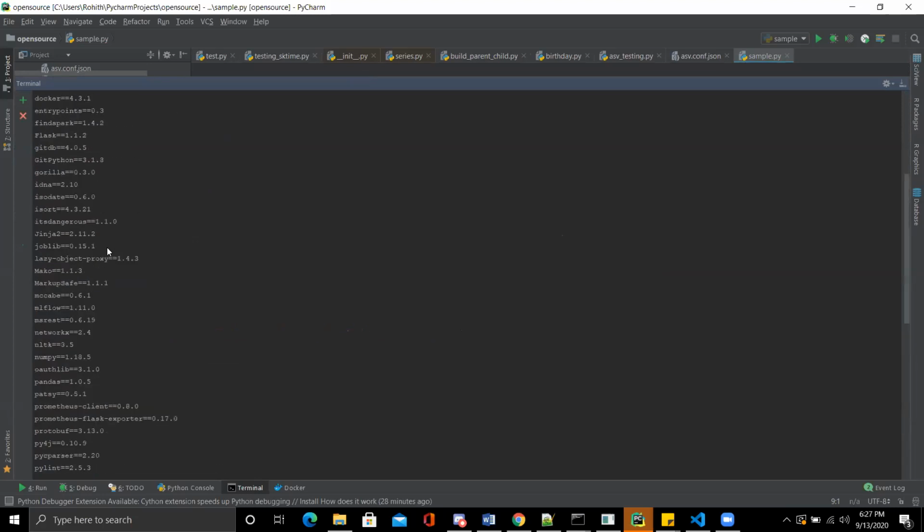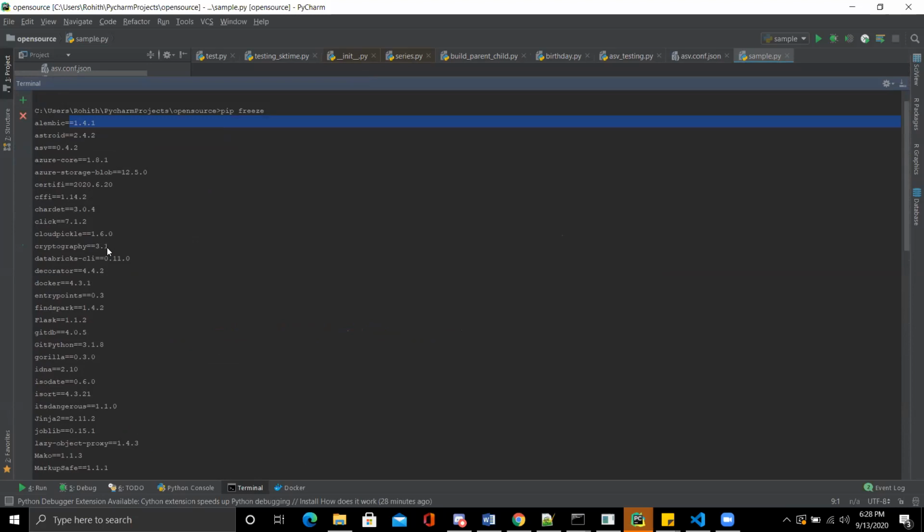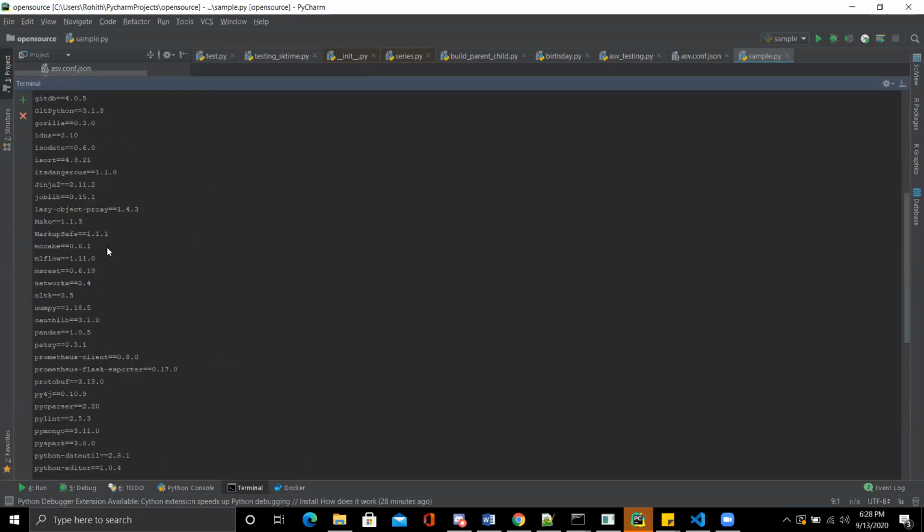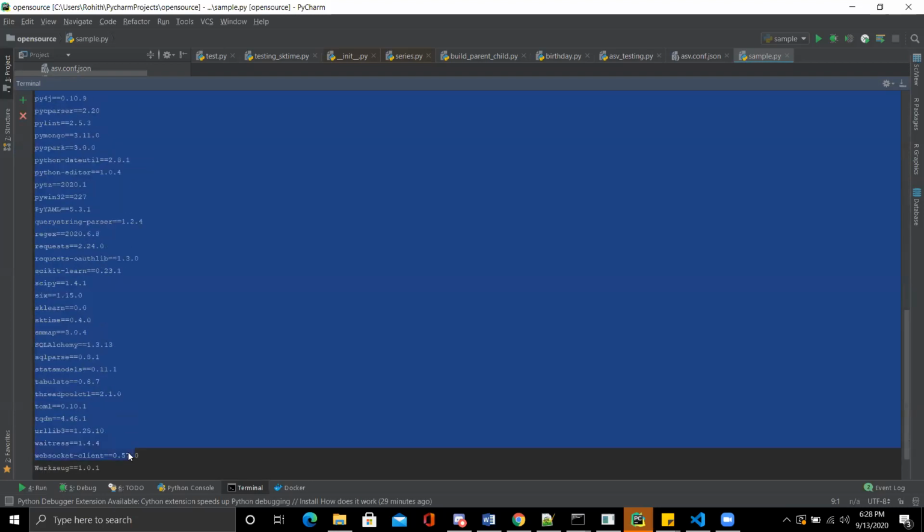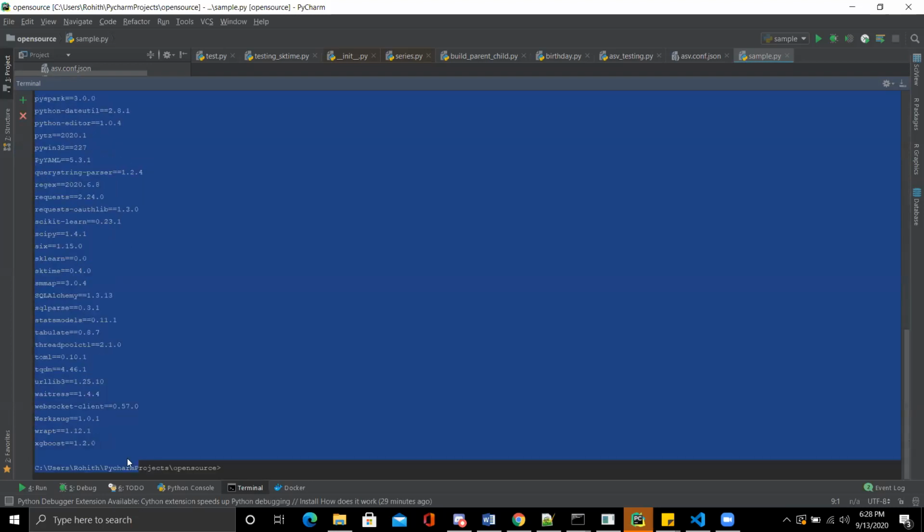And on top of that, these are only the third-party libraries which it will show. It won't show the built-in libraries, because there is a set of built-in libraries that come up and get stored whenever you set up Python. It will only show the third-party libraries you have installed. These are all the third-party libraries which I have installed in my environment.